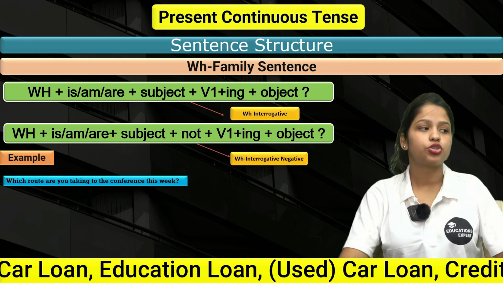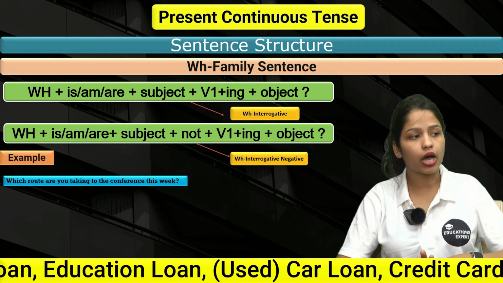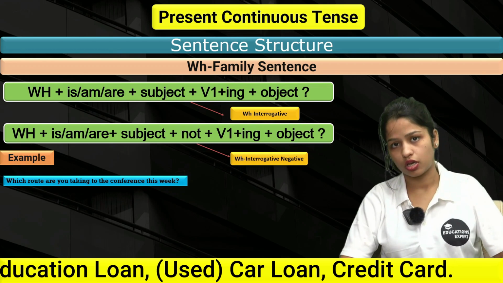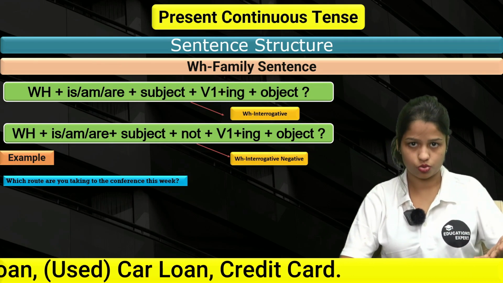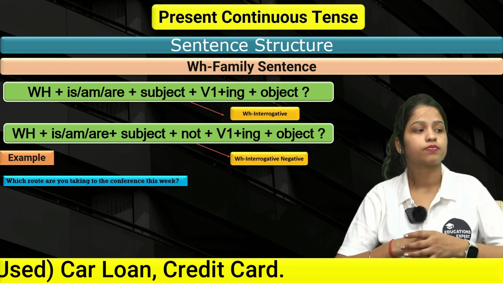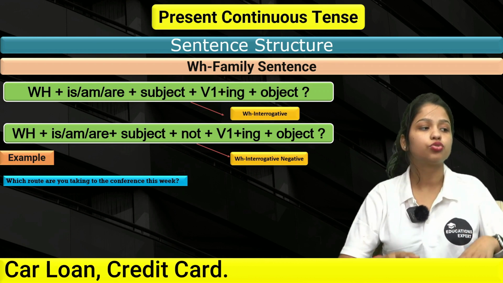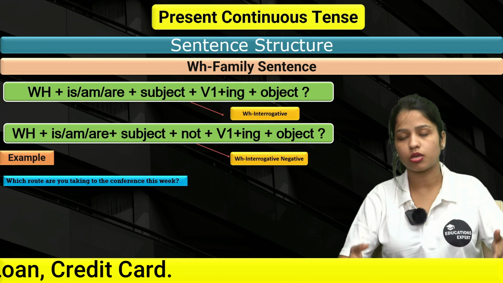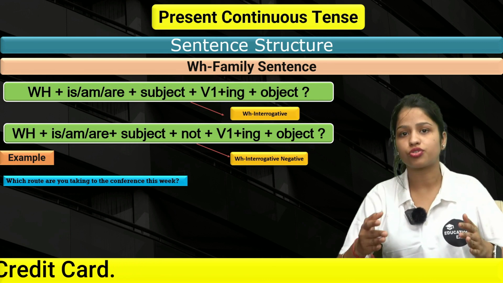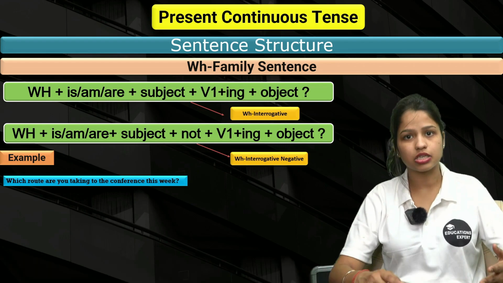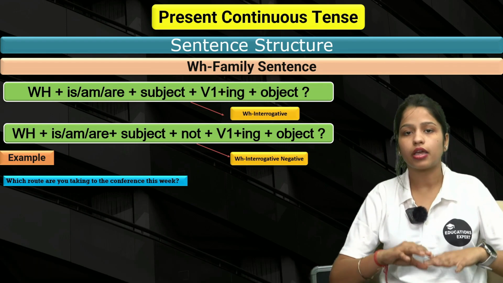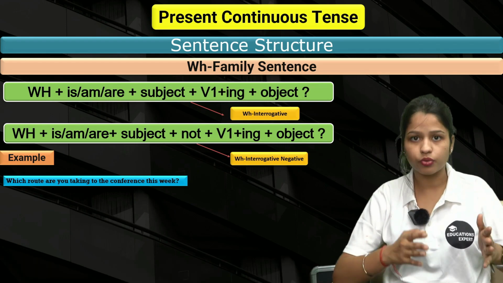Otherwise, your example should be, which route are you taking to the conference this week? Which route? I'm telling you about the WH family sentences. That's why we have used it, right? It's not mandatory that you cannot use the WH family with any other words.